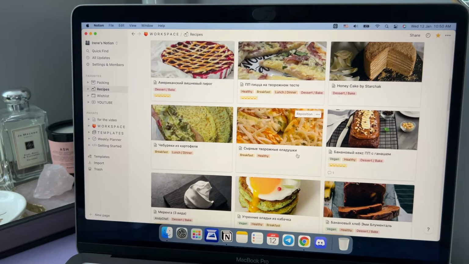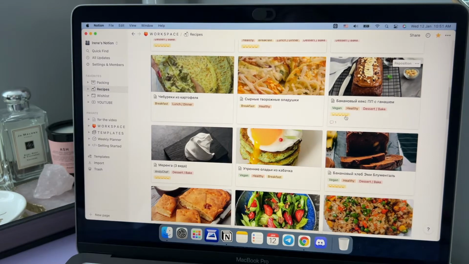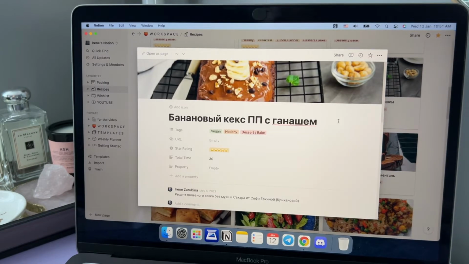Half of the information in my Notion system is in Russian because I'm a Russian-speaking person, and some I write in English and some in Russian because it's difficult, but it's okay for me. If you see the star rating here, it means that I already prepared this recipe and gave it from 1 to 5 stars. For instance, this is the banana bread with ganache, and it's vegan, healthy, and a dessert bake.